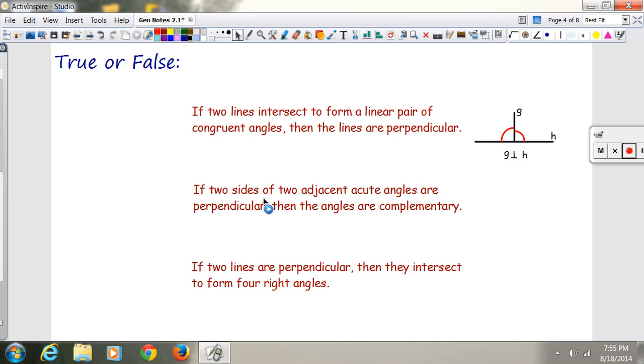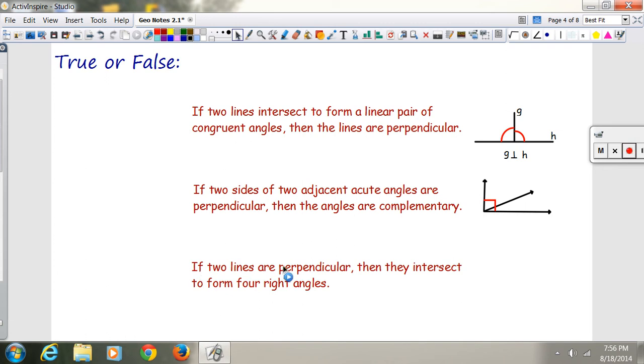If 2 sides of 2 adjacent acute angles are perpendicular, then the angles are complementary. That is another true statement. If you've got this angle right here touching this angle right here, and they make 90-degree angles, those 2 angles have to be complementary. You might remember from last week, hopefully remember, that complementary means corner, which makes 90 degrees. So complementary angles add up to 90.